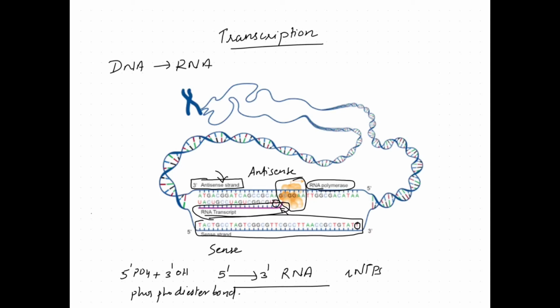One difference between RNA polymerase and DNA polymerase is that RNA polymerase does not need a starting point or starting OH end. It can start from scratch, whereas DNA polymerase requires a primer. There is no requirement of primer for RNA polymerase.